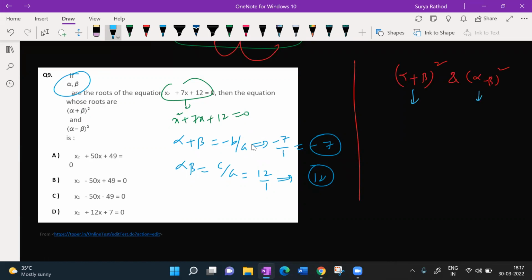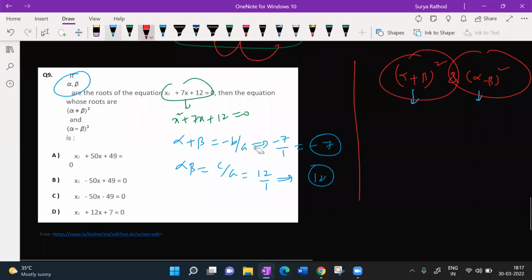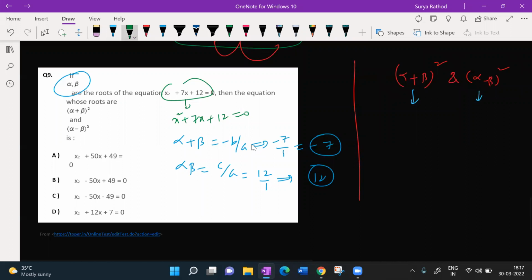What is the sum and product? Very simple. These are roots, and these are also roots. This is one root, this is another root. What quadratic equation can we write from these two roots? Tell me, how can we solve that? Here is a twist. You guys must tell me the answer. It is a brilliant question. Make it fast.